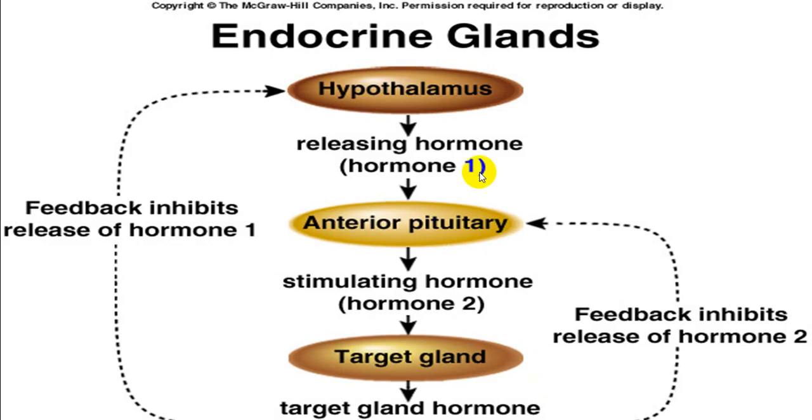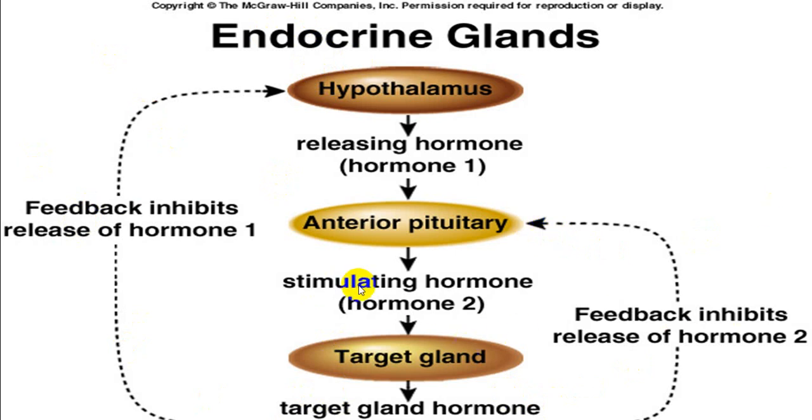Again, the same thing is shown here: hormone 1 stimulating production of hormone 2, stimulating the target organs, and there is a target gland hormone, say like the thyroid gland. This is the thyroid gland, so this is T3, T4. This T3, T4 can inhibit the anterior pituitary and can also inhibit the hypothalamus. When it inhibits the hypothalamus, long loop. When it inhibits the anterior pituitary, short loop.